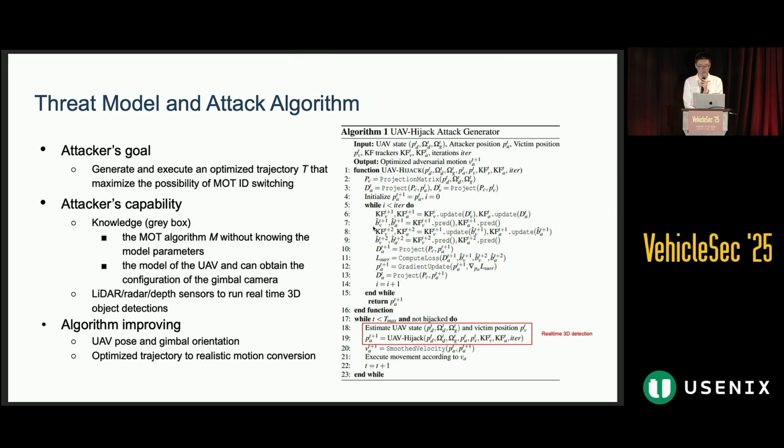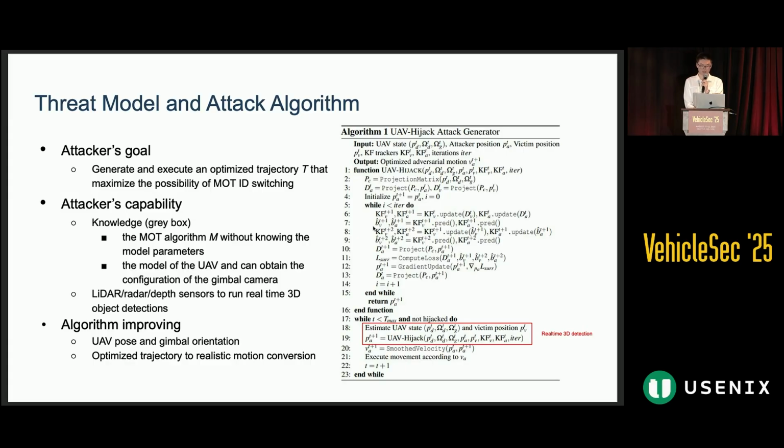So in our threat model, we consider the main goal is to optimize and execute a malicious trajectory. The attacker will be able to know the algorithm deployed on the drone without knowing the actual model parameters. So this is a gray box setting. The attacker will also be able to know the product line or the model of the UAV drone so that it can know the configuration of the camera. And the attacker will have access to 3D detection sensors such as LiDAR, radar, or depth camera to run real-time 3D object detection.